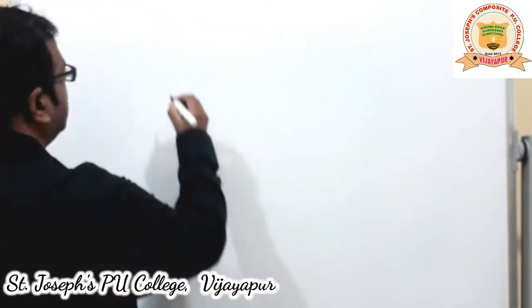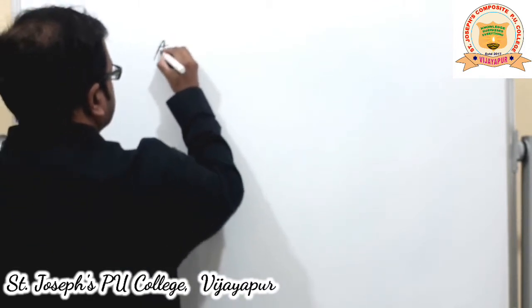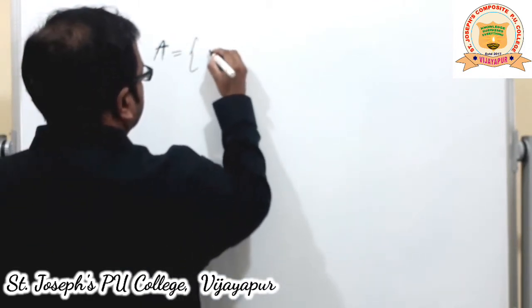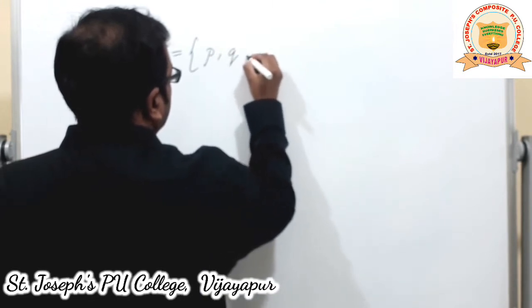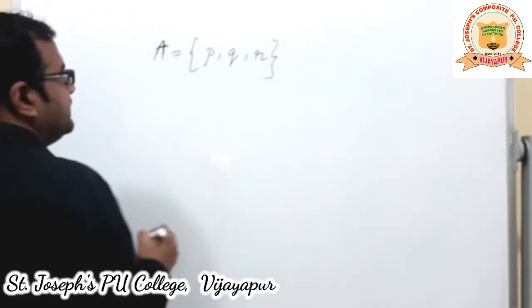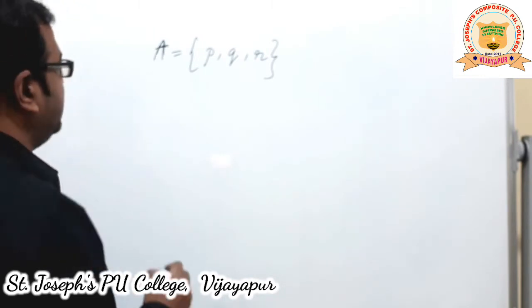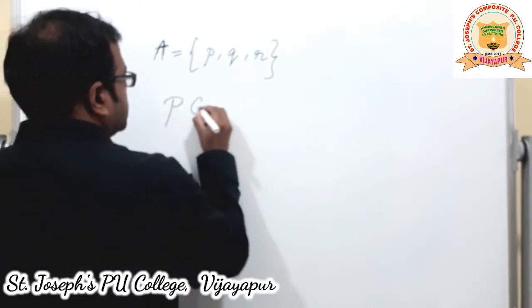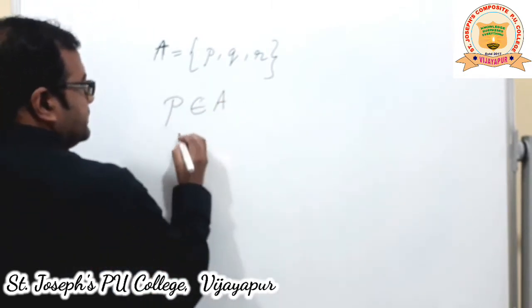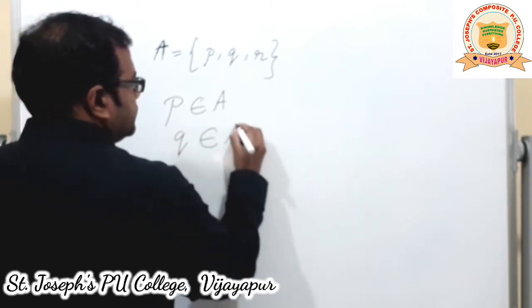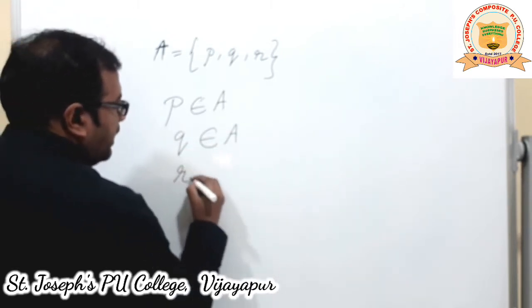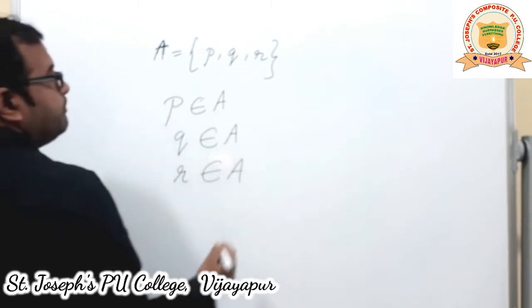In this session, we will discuss a small confusion that occurs when we discuss elements and subsets. So let us take some examples and go into the subject. Now, if A is a set containing the elements P, Q, R, in that case, we can write P belongs to A. Similarly, Q belongs to A and R belongs to A.